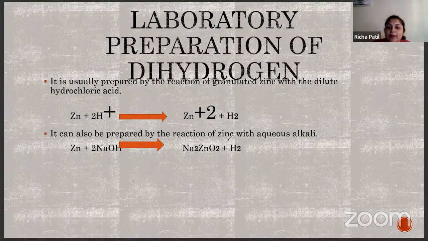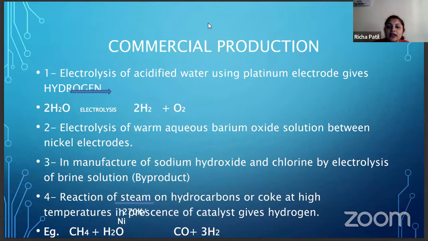It can also be prepared by zinc with aqueous alkali, a strong alkali, that is NaOH. So zinc plus NaOH gives Na2ZnO2 plus H2. By these two methods, you can prepare dihydrogen under laboratory conditions. Laboratory condition means you can prepare it in the lab.